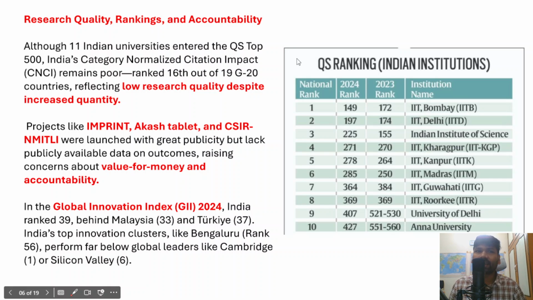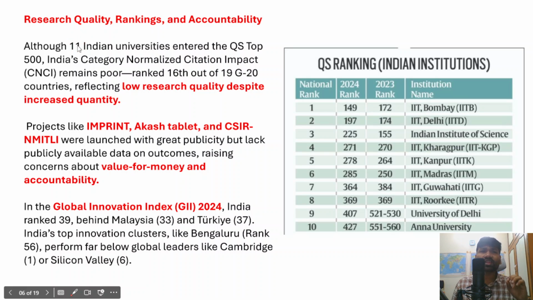It is being said that 11 Indian universities have entered the QS top 500 India category. Right? QS is the top ranking of all educational institutions across the world. So around 11 Indian universities became part of this list.